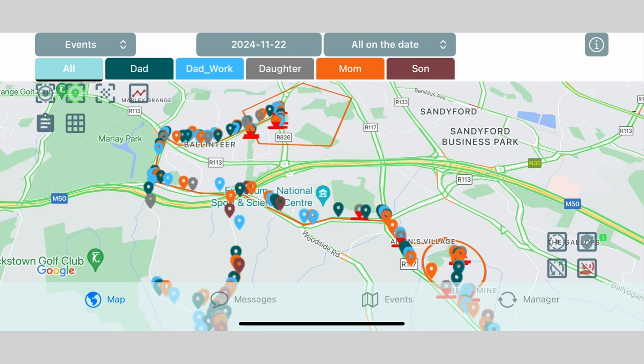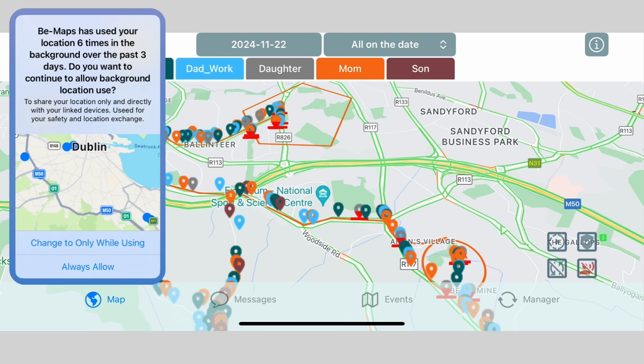Please note GeoShapes are checked and monitored by Beemaps location service also when your device is closed. This is why Beemaps needs to use your location in the background all the time. And when your device asks about it, please choose Always Allow.